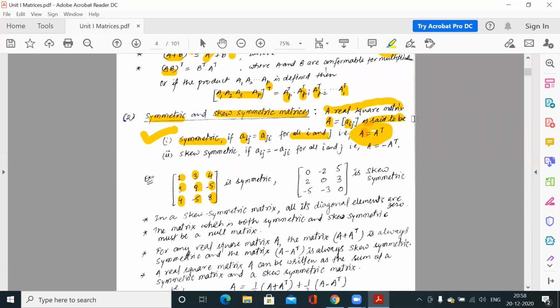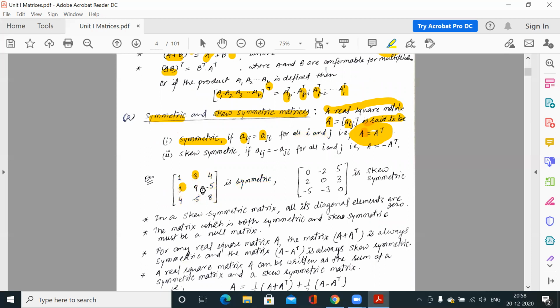This is matrix A. You take the transpose of this matrix. How to find the transpose? Simply write these rows as columns. So 1 3 4, 3 9 minus 5, 4 minus 5 8. So it would be equal to itself. So this is a symmetric matrix. It means if you find the transpose of this matrix, you will get the same matrix.